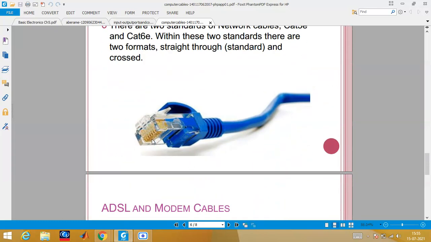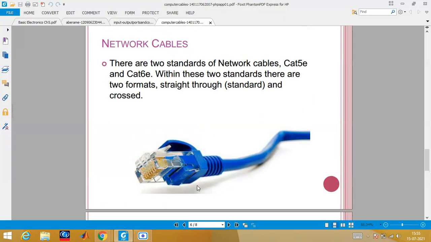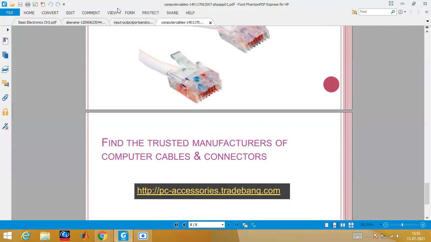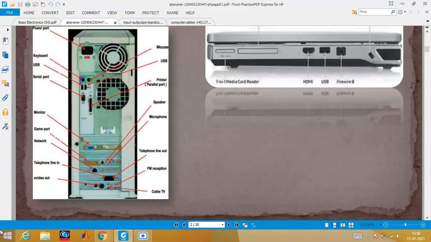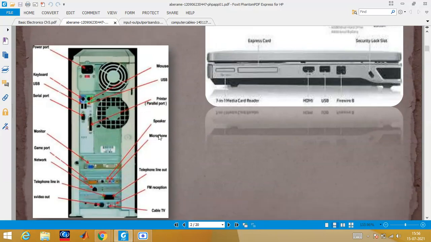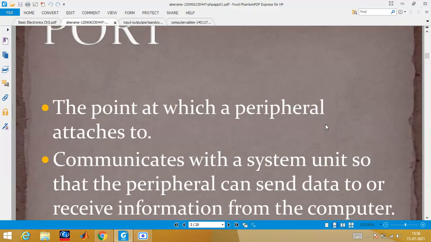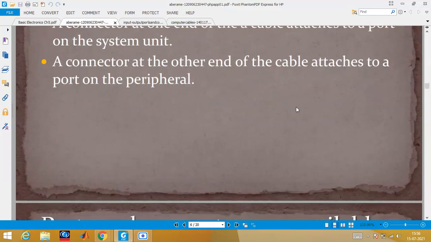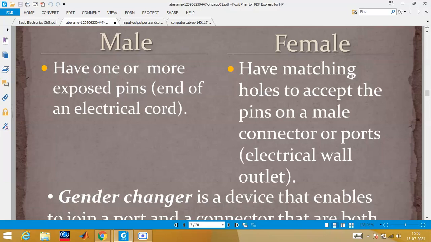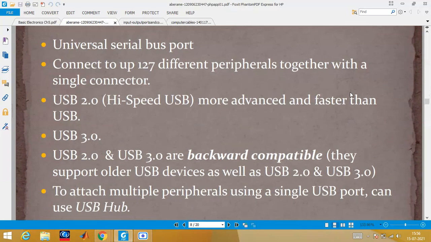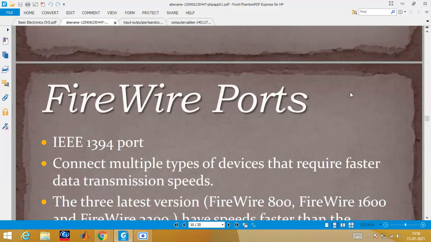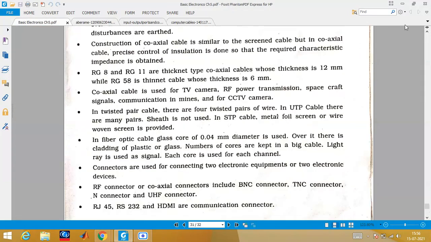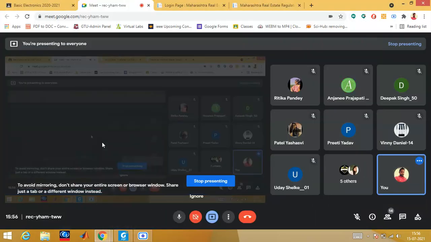Then this is known as a network cable. Just now I have explained it to you. It is also called an Ethernet cable. This is ADSL, and there are different ports now. Though it is not in the syllabus, I will share it with you. If you want extra knowledge, you can see this also: different types of cables and connectors, what is known as male, what is known as female. Anyway, I have explained that. But if you want to go into more detail, you can refer to this PDF also. So for the time being, we have finished all our syllabus.